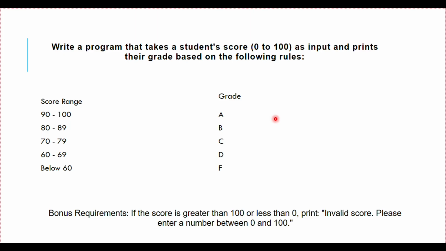This is the assignment I gave you in the previous lecture. This is the mini challenge I gave you. You have to write a program that takes a student's score from 0 to 100 as an input, and it prints out their grade. So if the score is 90 to 100, grade A; 80 to 89, B; 76 to 79, C; 60 to 69, D; and below 60, it's F. Now here is a bonus requirement. If the score is greater than 100 or less than 0, you have to print: invalid score, please enter a number between 0 and 100. Let's go into VS Code and solve this problem.